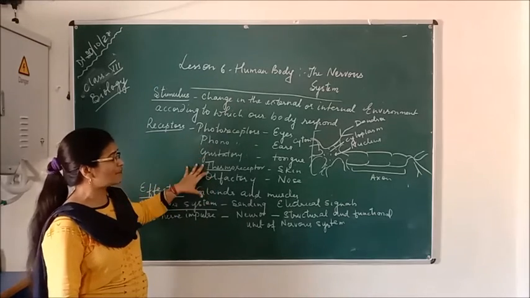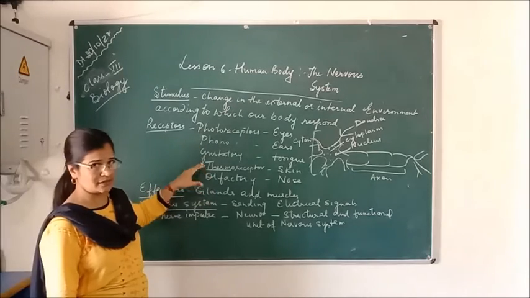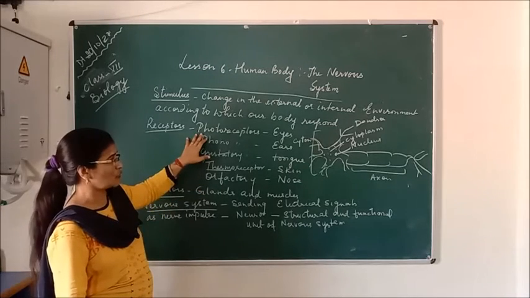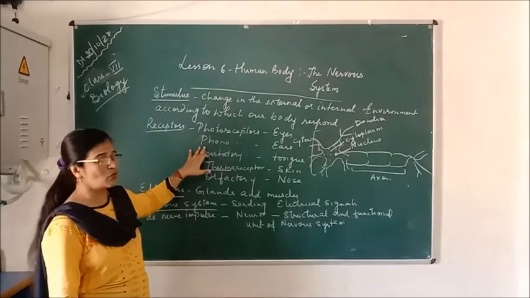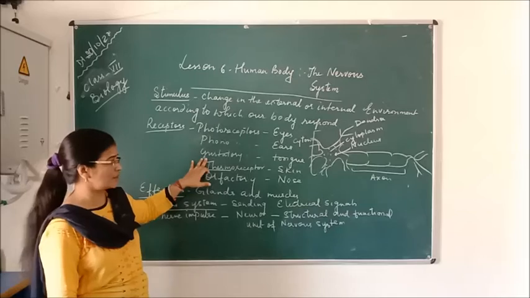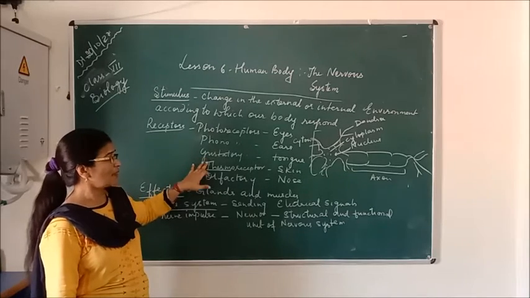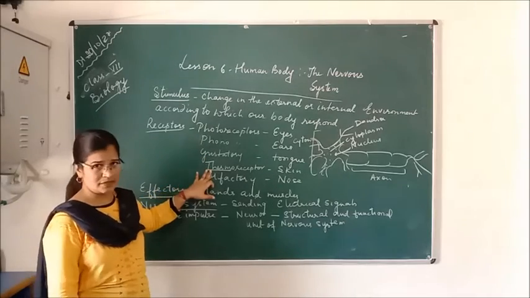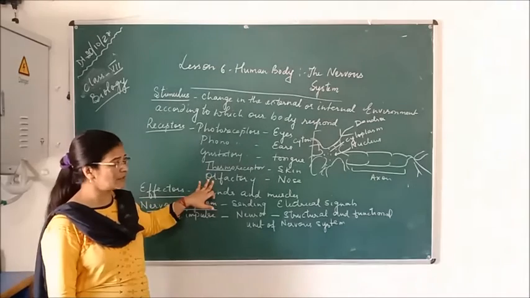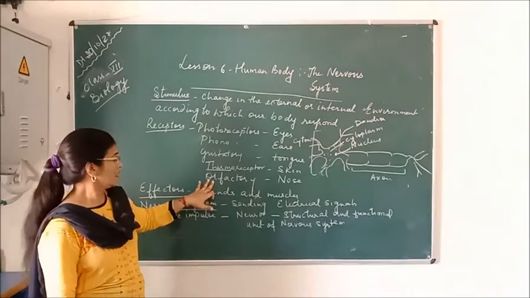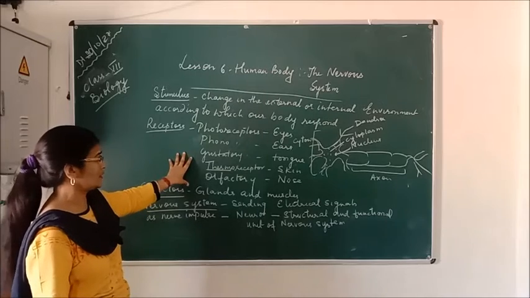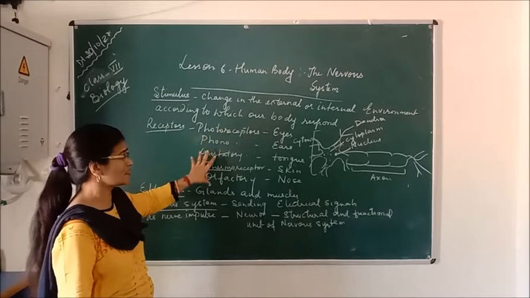So these are the 5 types of receptors which receive different kinds of stimulus: photoreceptors receive light, phonoreceptors receive sound, gustatory receptors receive taste, thermoreceptors receive heat and cold, and olfactory receptors receive smell.